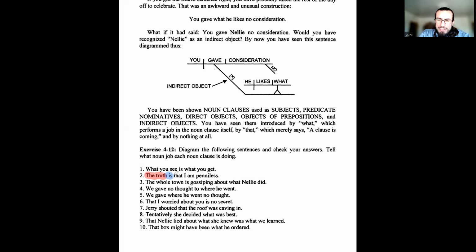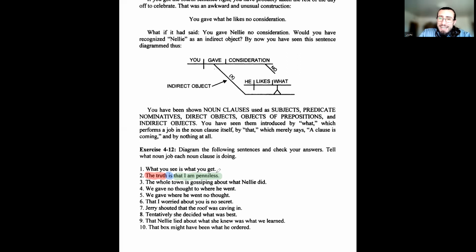That I am penniless. Now you know this is a noun clause. Why do you know that this is a noun clause? You may look at it and say, well, wait a minute, there's a that. Isn't that a relative pronoun? No, it's not a relative pronoun. In fact, here's a test that you can do to realize that it's not a relative pronoun. Take that out of the sentence. Does it still make sense? The truth is, I am penniless. No problem. The that is unnecessary.